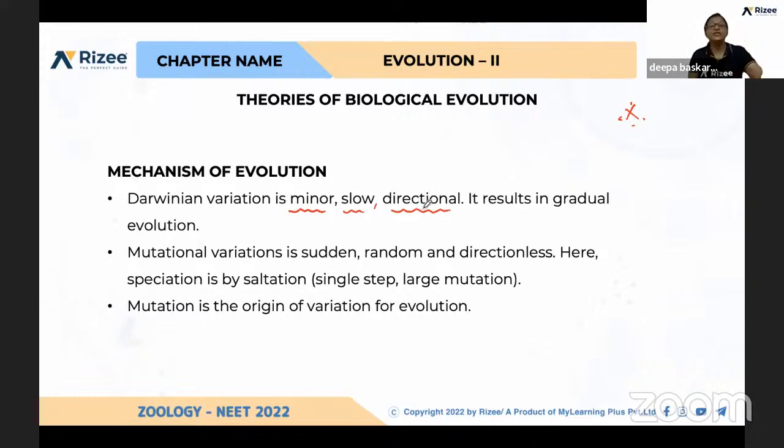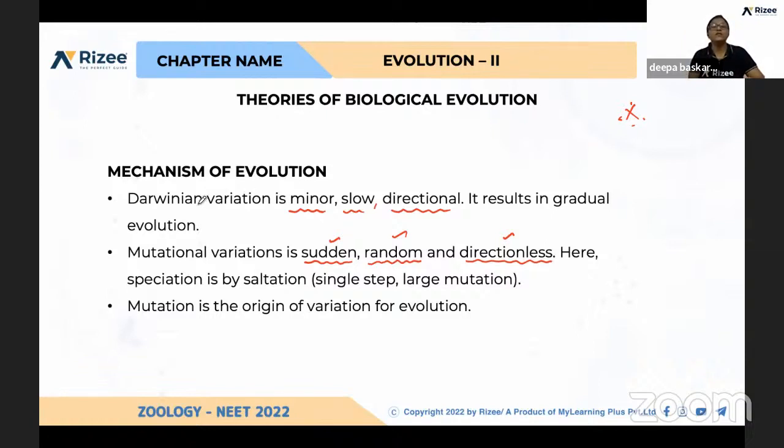Okay, so a sudden change is not possible by the theory which was explained by Darwin. But Hugo de Vries' mutational variations are sudden, random and directionless. Here the species formation is by saltation, that is, in a single step. If a large mutation happens in a single step, a new species can evolve. But by Darwin's theory, a new species cannot appear immediately.